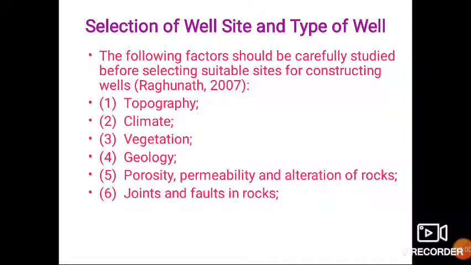First one is topography. It must be suitable for drilling of the well, which may be a dug well or bore well. Then climate, then vegetation. Most important is geology, that is geological formations.